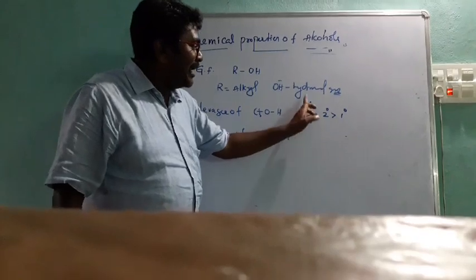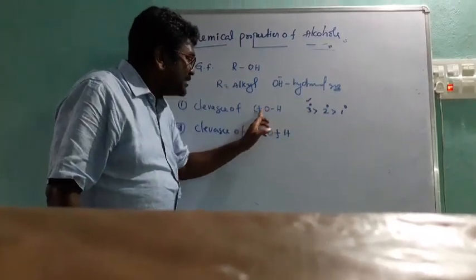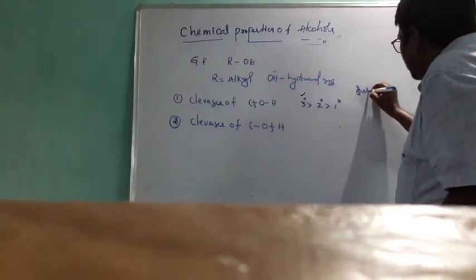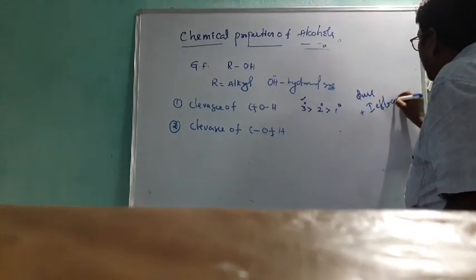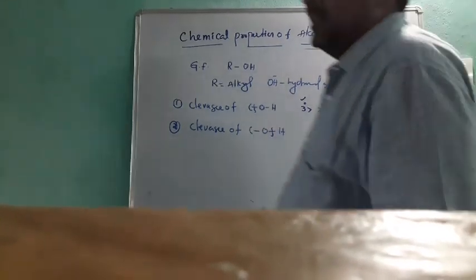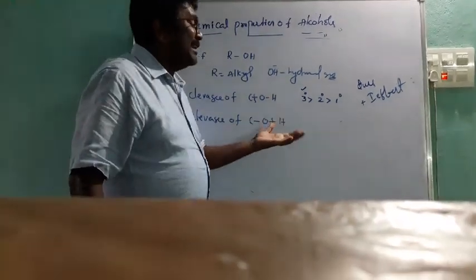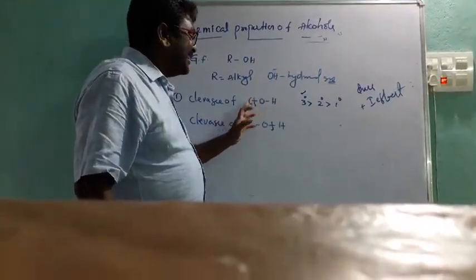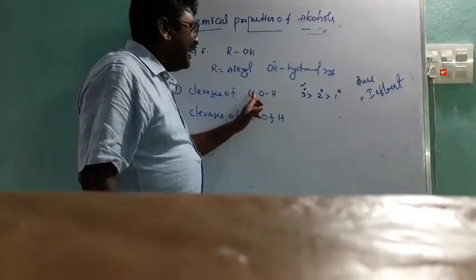Tertiary is more reactive, that means in tertiary the CO bond is weak due to the plus I effect. As the number of positive I groups increases, the bond strength decreases, and the bond between carbon and oxygen can break easily.